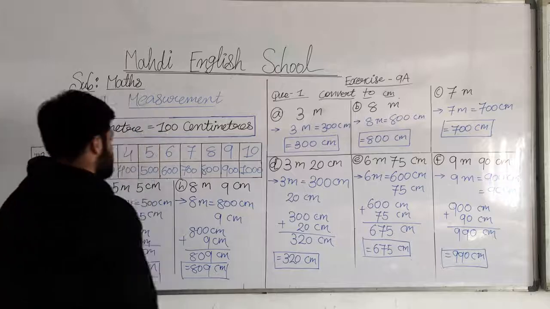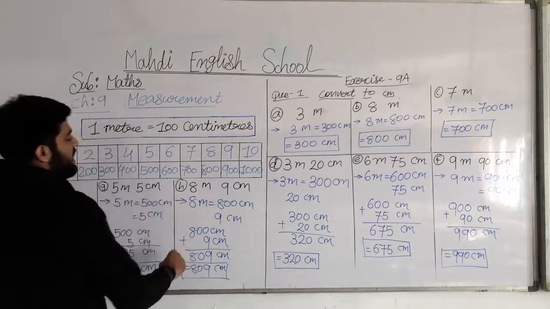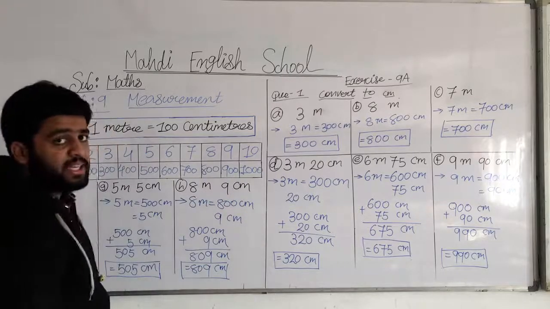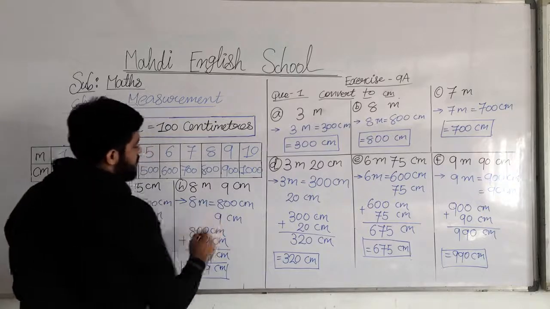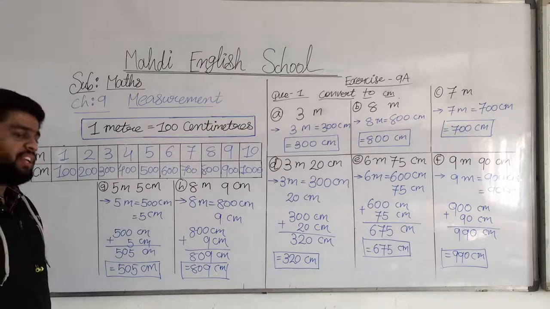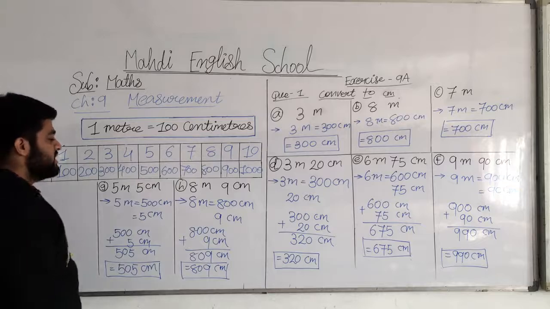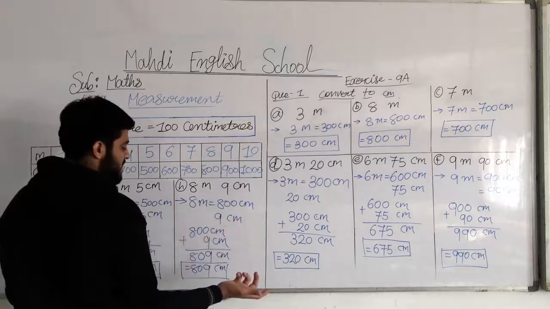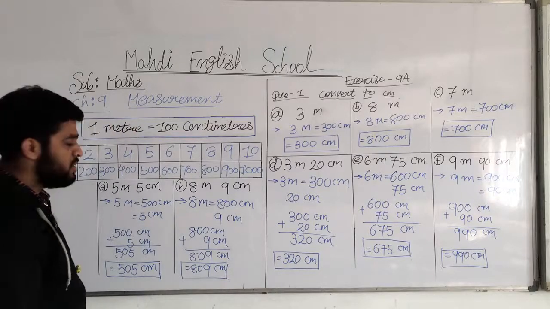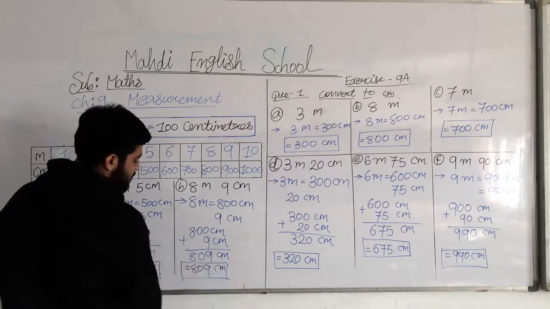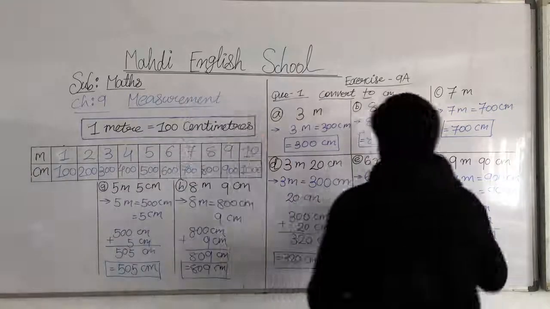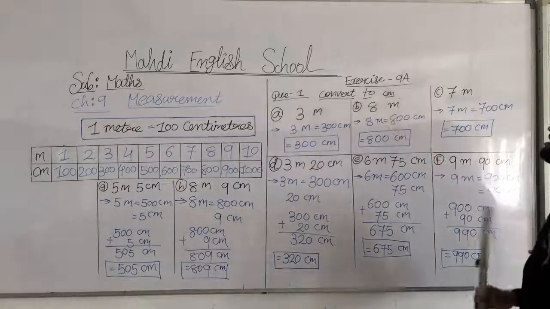And here the question number H. 8 meter 9 centimeter. 8 meter is equal to how many centimeters? 8 meter is equal to 800 centimeter. And 9 centimeter we put the same as it is. So 800 centimeter plus 9 centimeter, 809 centimeter is the answer. So here we have done exercise 9A, question number 1, convert to centimeter.